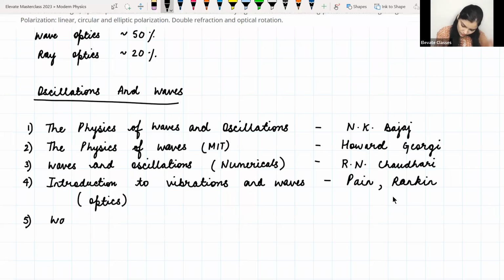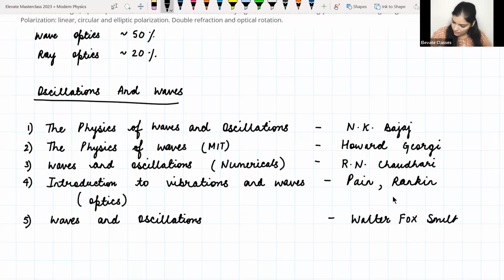Then there is Waves and Oscillations, actually by Walter Fox Smith.